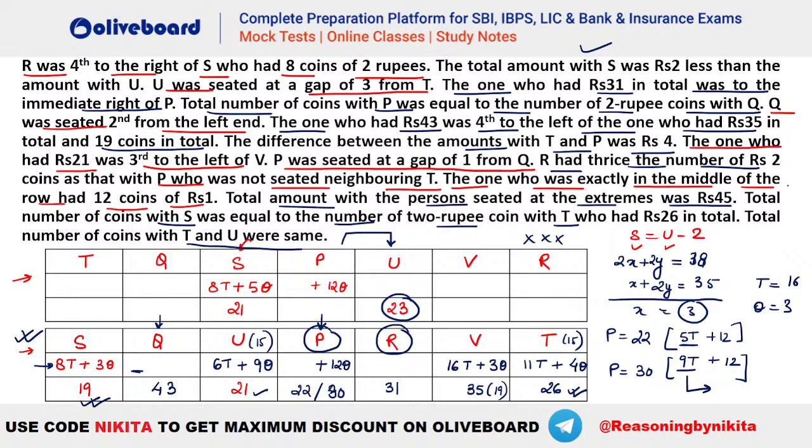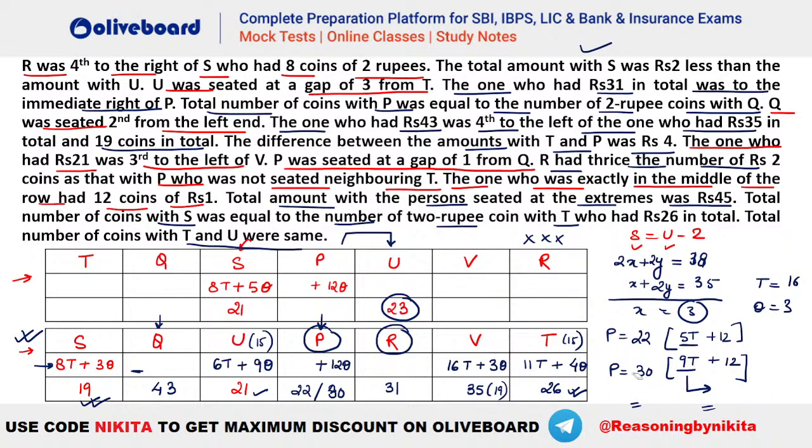You can see this is given R has to be thrice the number of 2 rupee coins with P. So that means it has to be 9, 3 nines are 27. So R will have 27 coins of 2 rupee coins. Can it be possible? If R has 27 coins of 2 rupees, that means 54 rupees should have been there, isn't it? So 54 is in 2 rupees itself, but the total is 31, right? So 27T is not a possibility for R. That means R cannot be 3 cross 9.